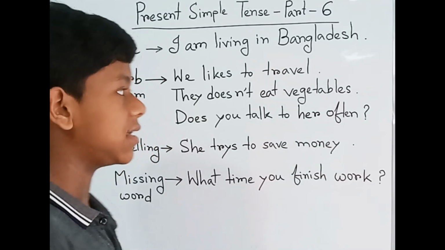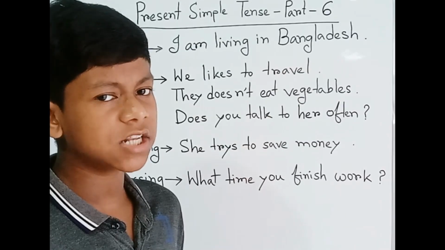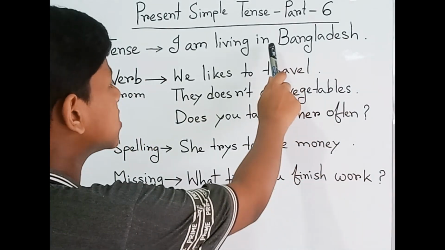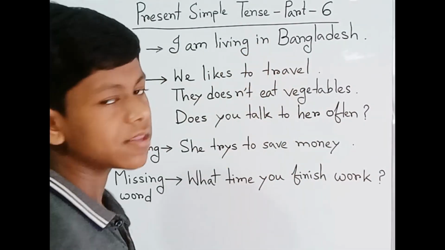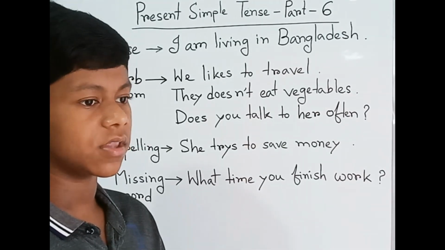Sometimes we say, I am living in Bangladesh. But what do you think? Is it in present simple tense? No, it's in present continuous tense.